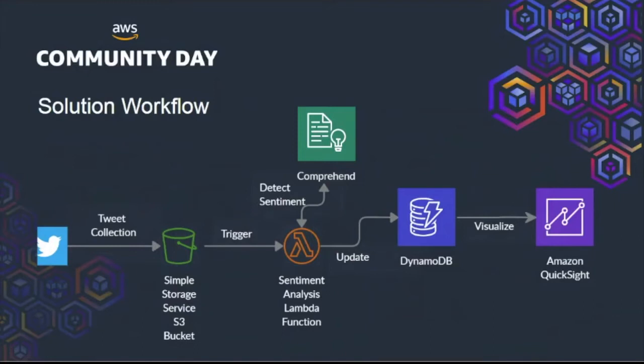Once we have the data in our S3 bucket, it will trigger a Lambda function. That function will do the rest of the work. It will collect the data from the S3 bucket, detect the sentiment of the tweet, and populate the results in DynamoDB. Once that is done, we'll be able to visualize the data and the respective sentiment from DynamoDB in Amazon QuickSight.